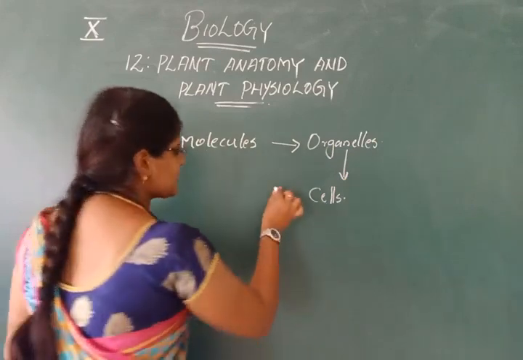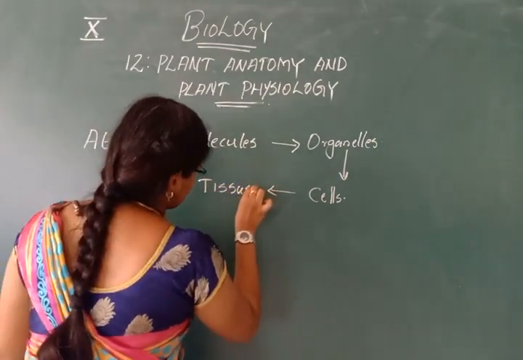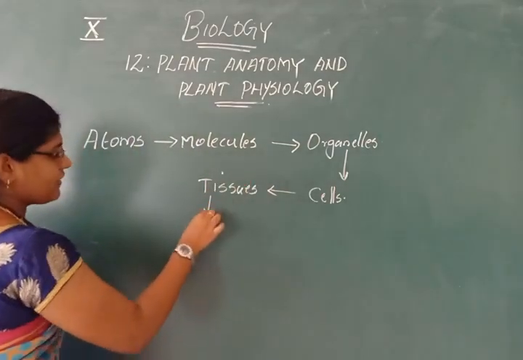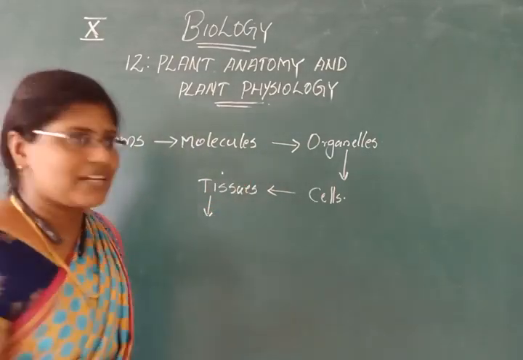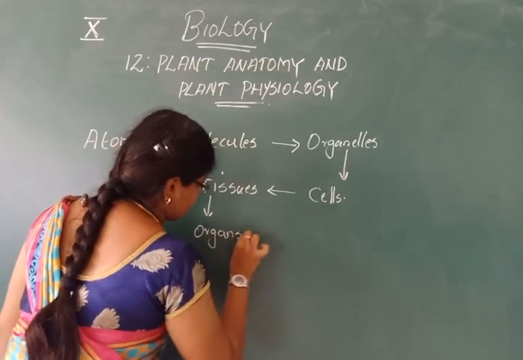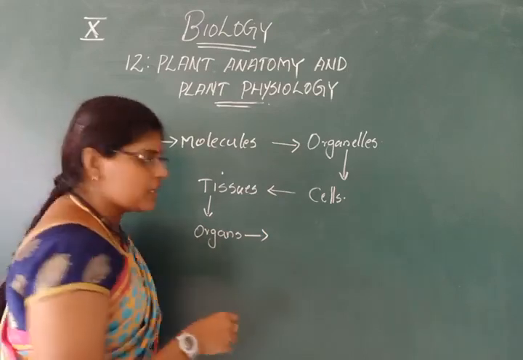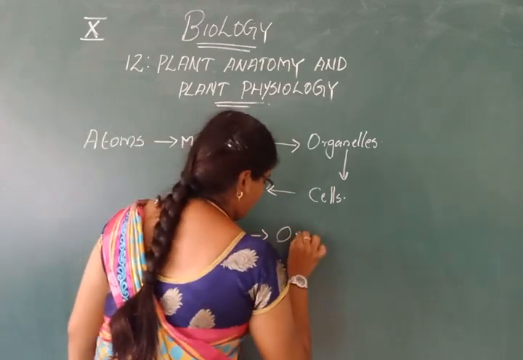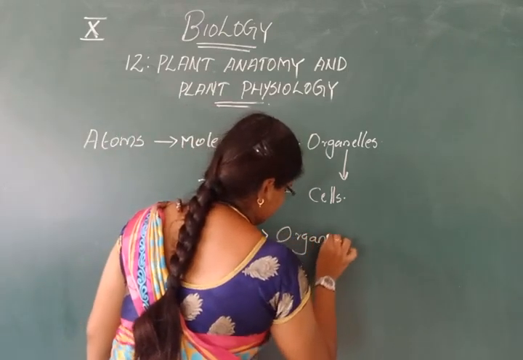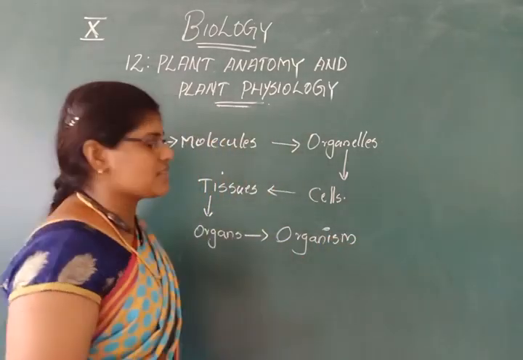A group of cells combine to form tissues. Finally, tissues combine to form organs, and complete organs together produce an organism. That is, we humans as well as plants.